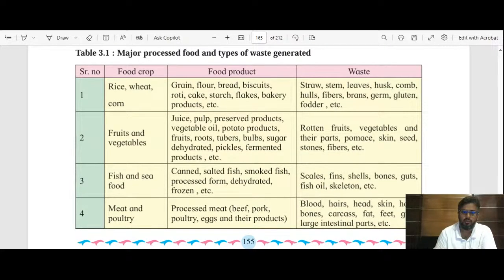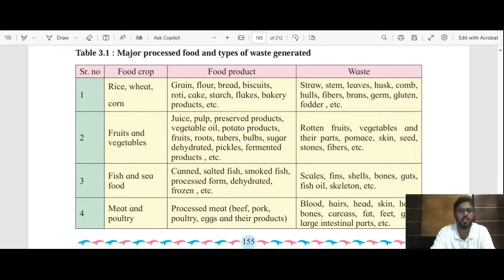So I was talking about the different kinds of fruits, vegetables, then cereal crops, pulses that we produce. Then we also have the food crop. Food like fishes, seafoods, meat, poultry, all these things are there. So with that raw material, what food products are first prepared, and what are the wastes that are generated from this food? We'll see that one by one. I'll just talk about one or two, and the rest you all know. I'll just go through one or two points.